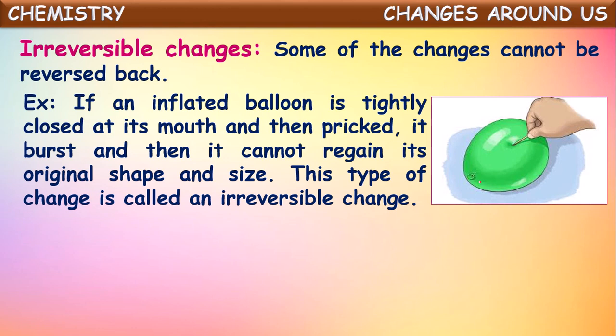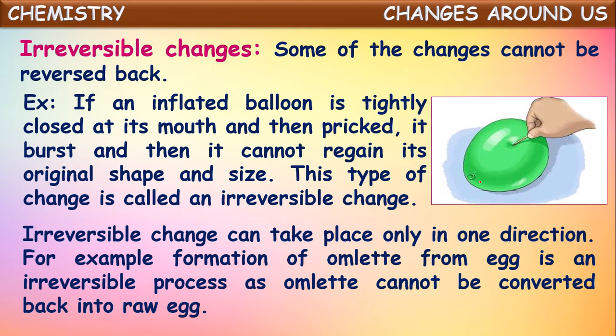It bursts. Then we cannot get back its original shape and size even though we blow into it, because it has burst. This type of change, in which we are not able to get back the original substance by reversing the conditions, is also called irreversible change.